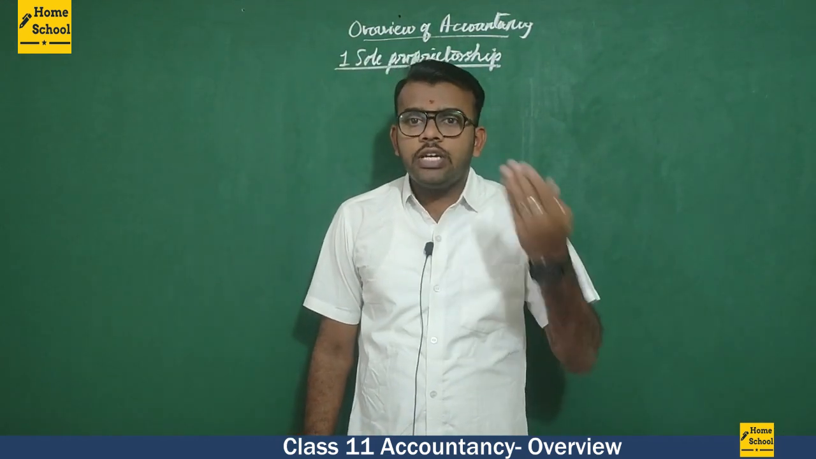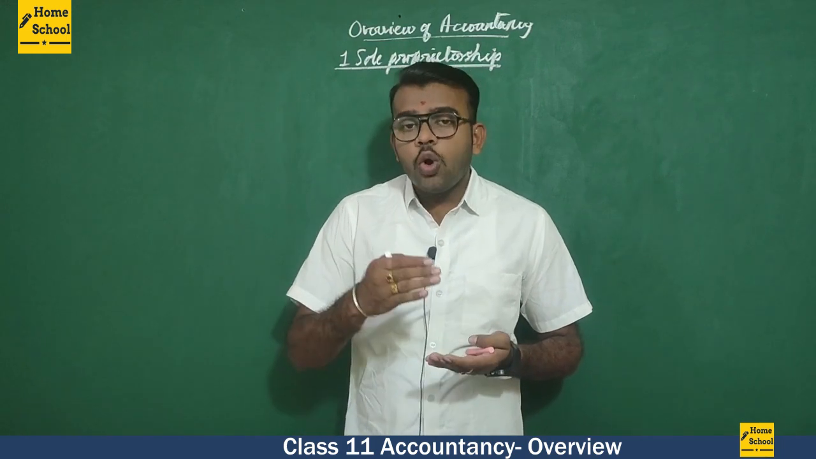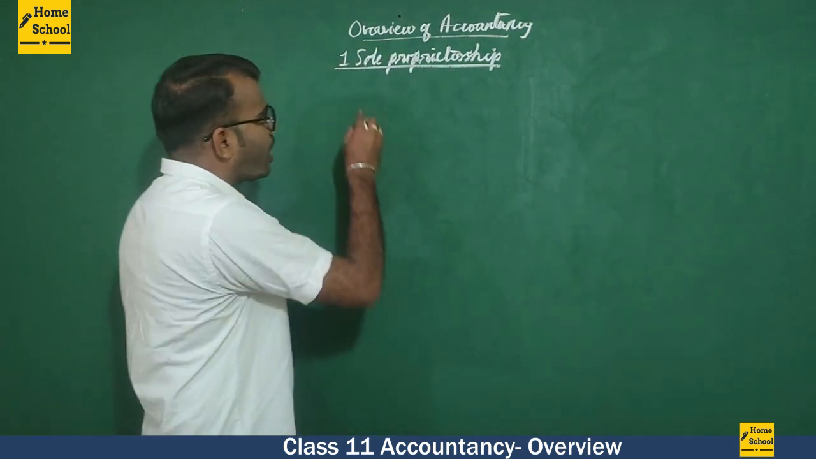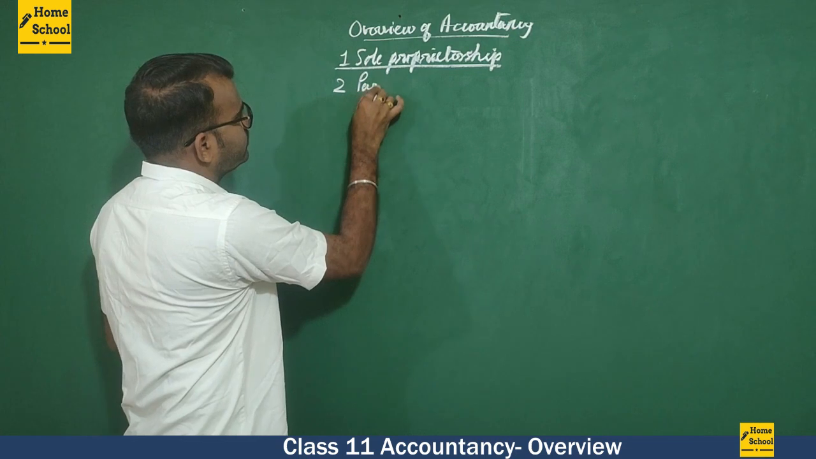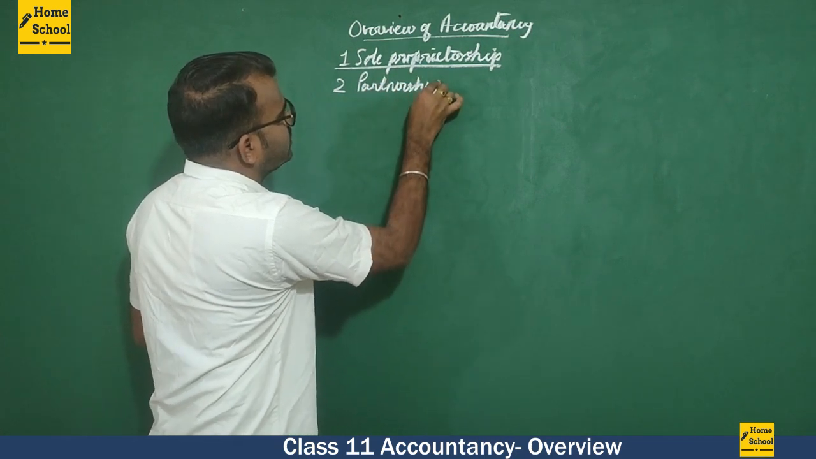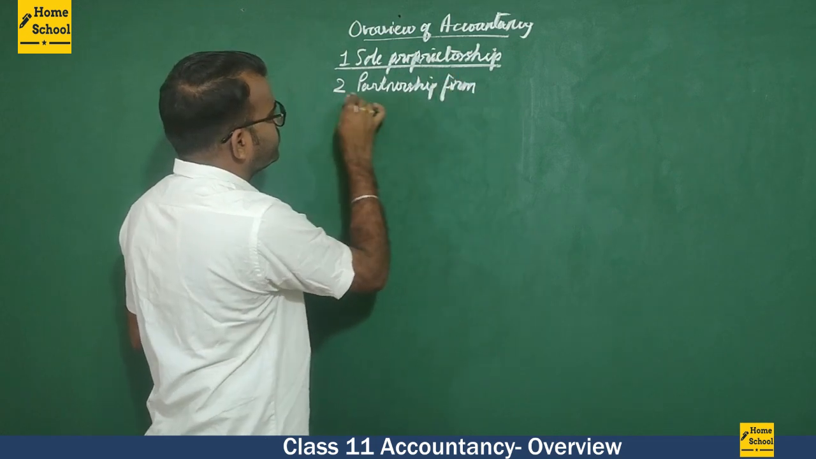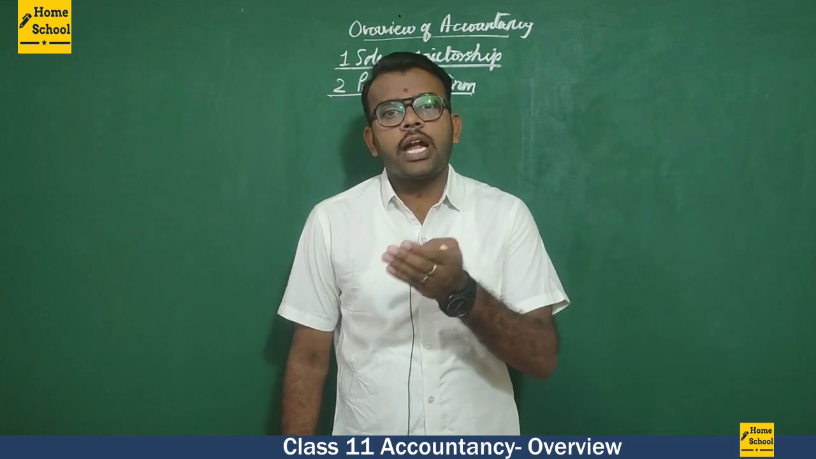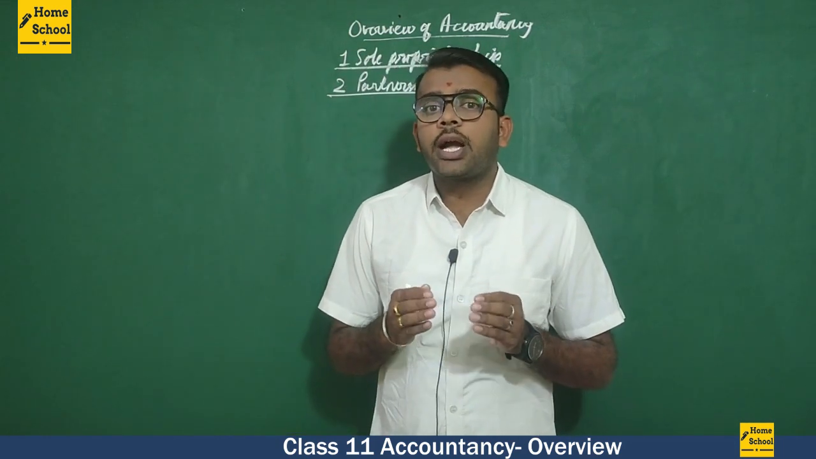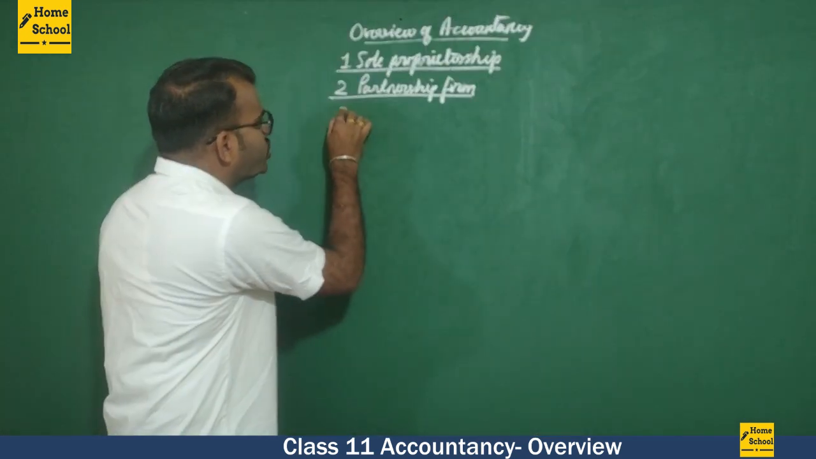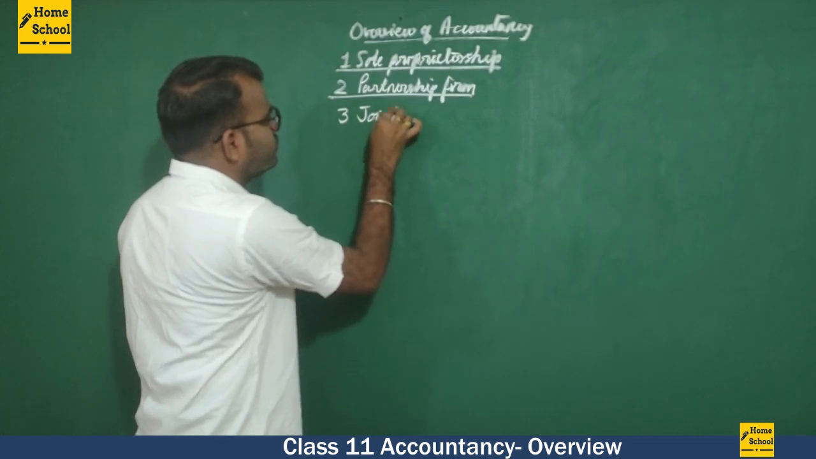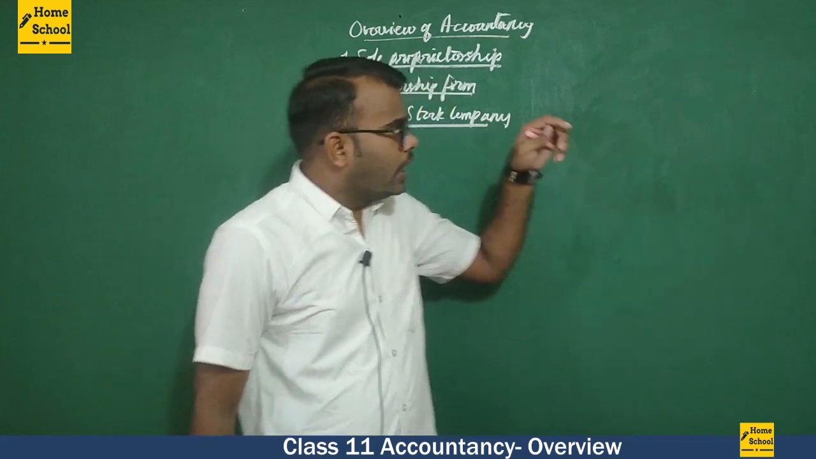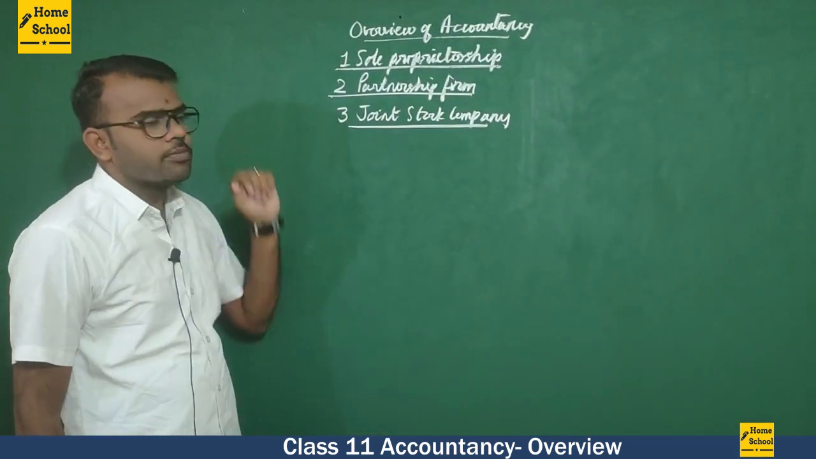Okay, so we have even more types of business. If two or more persons carry on a business, then it is called a partnership firm. And if there are 50 or more people and we are starting a company, then it is called a joint stock company. So we have these three types of businesses.